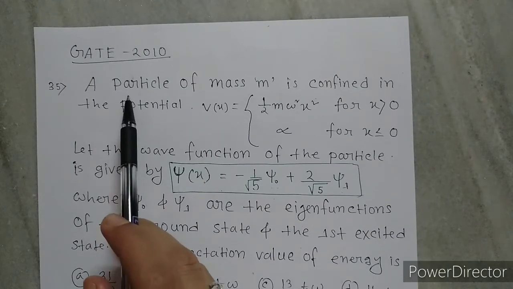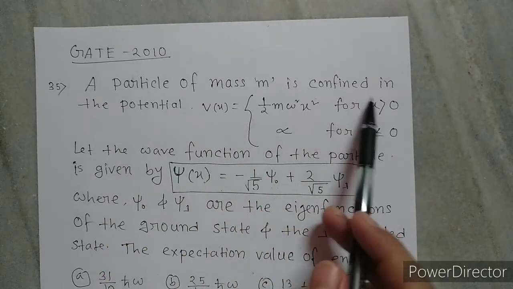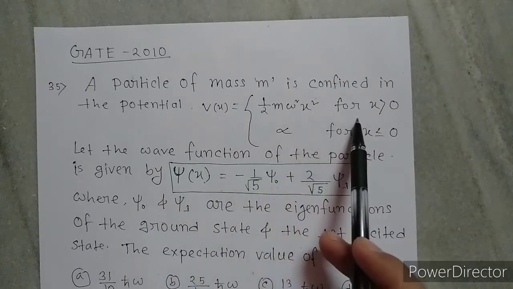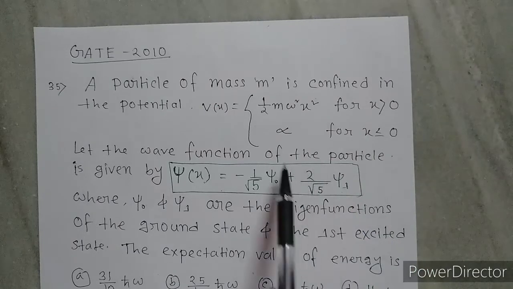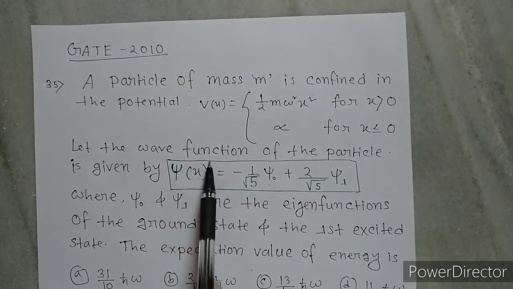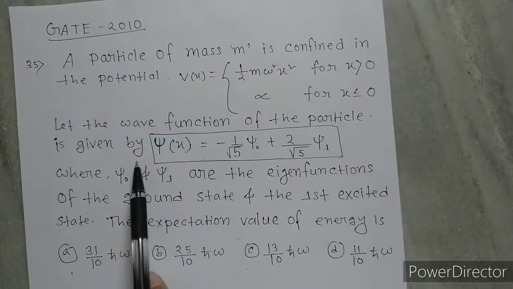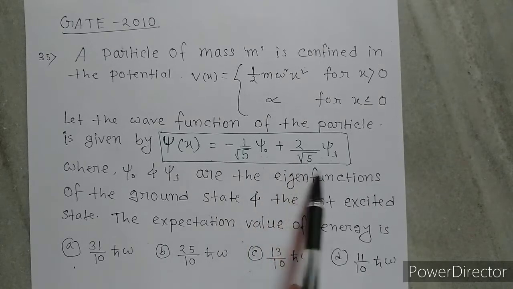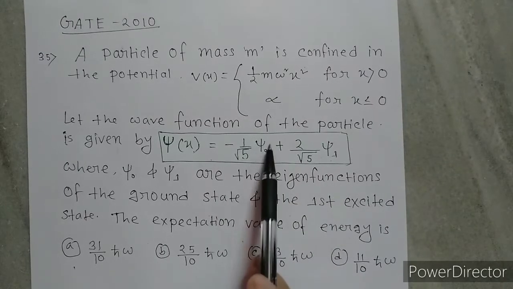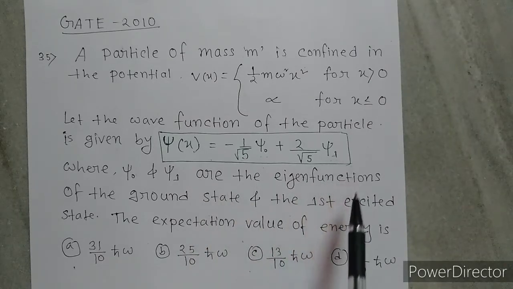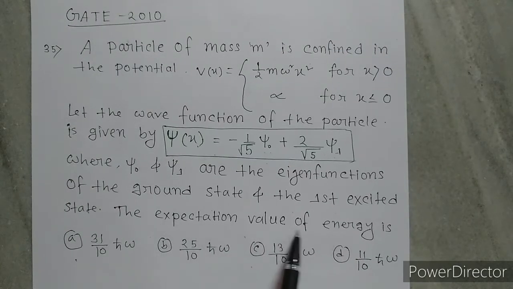The question is: a particle of mass m is confined in the potential V(x) equals half m omega square x square for x greater than 0 and infinite for x less than or equal to 0, and the wave function of the particle is given, that is psi(x) equals minus 1 by root 5 psi 0 plus 2 by root 5 psi 1. Here psi 0 is the wave function of the ground state and psi 1 is the wave function of the first excited state. Now we have to find the expectation value of the energy.